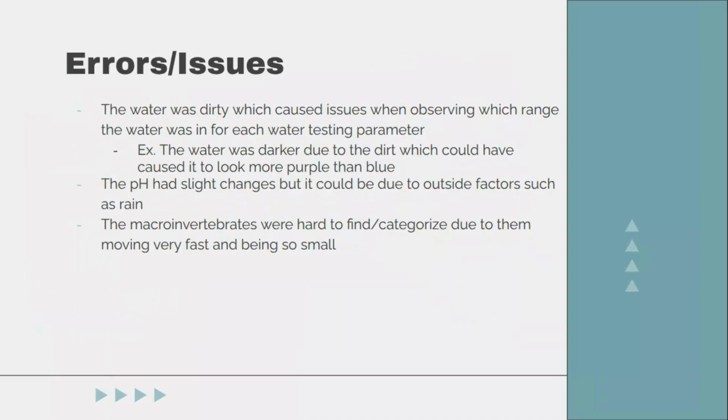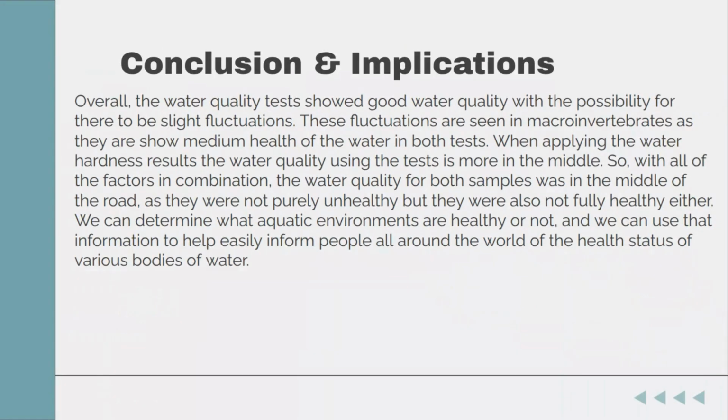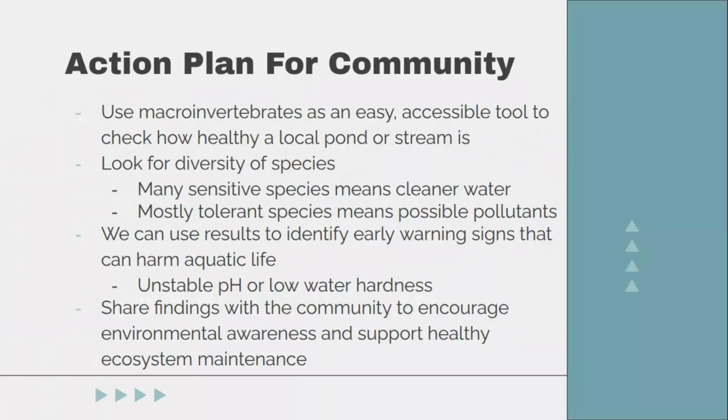Along with this, macroinvertebrates were hard to find and categorize due to them being so small and being able to move so fast. Overall, the water quality test showed good water quality with the possibility for there to be slight fluctuations. The fluctuations were seen in the macroinvertebrates as they showed a medium health of the water in both tests. Both water samples were in the middle of the road, as they were not purely unhealthy, but were also not fully healthy either. We can determine the health status of aquatic environments and use that to help others.